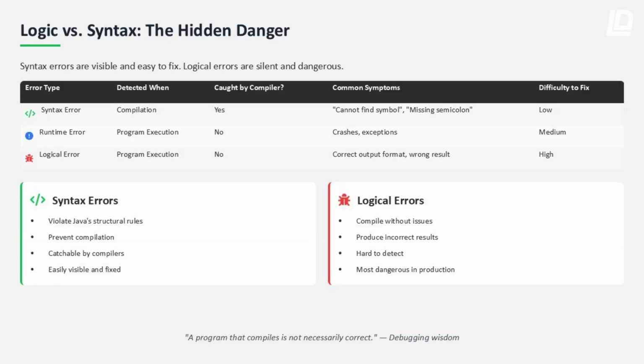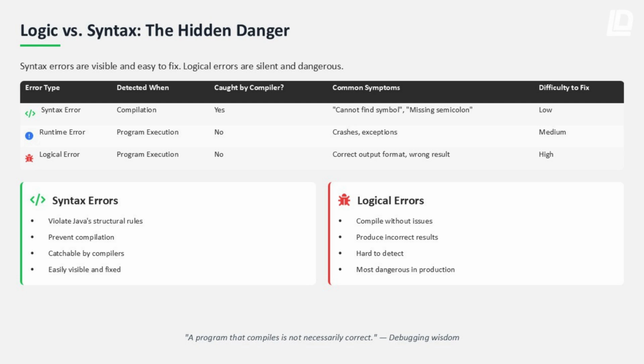Let's talk about error types. Syntax errors, easy. Runtime errors, manageable. Logical errors, they are the most dangerous, because the program runs, results look reasonable, and bugs hide silently. This is how bad software reaches production. Java will never tell you, this logic doesn't make sense.